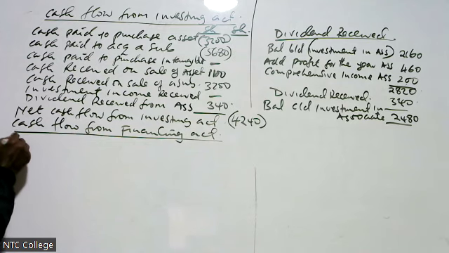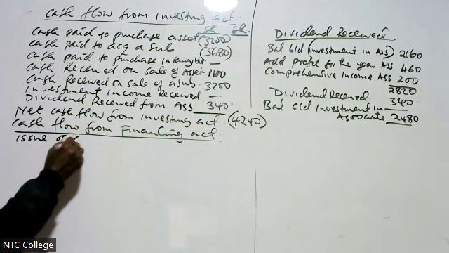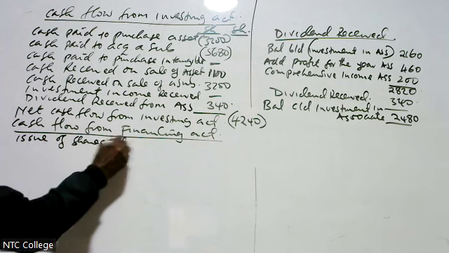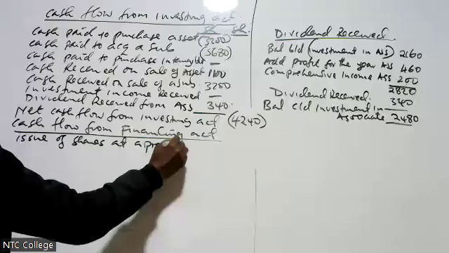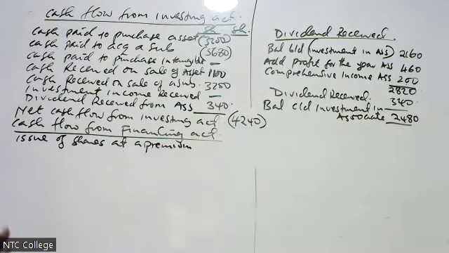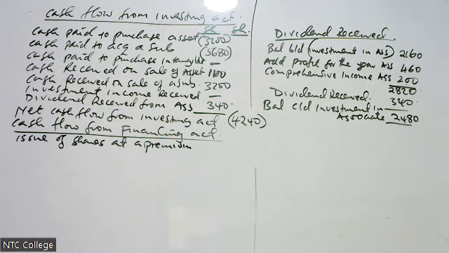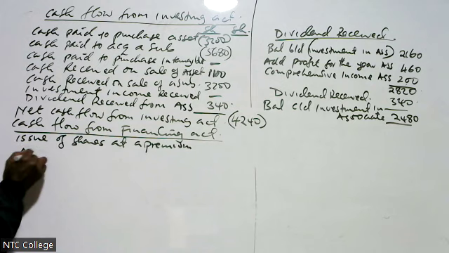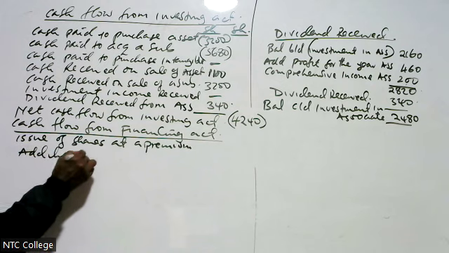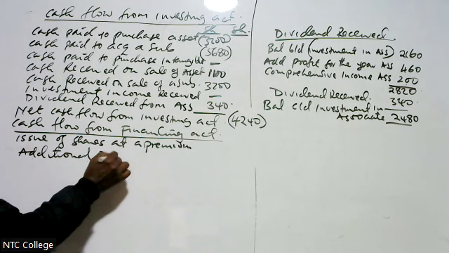Here we have issue of shares at a premium. Remember, I gave you the format. Marim is just following our format. Therefore, don't say, Marim, where are you getting this? I already gave you the proforma on how we prepare this. Therefore, we are just following our proforma. Then we have repayment of loans, and additional borrowings, if we borrowed additional borrowings.